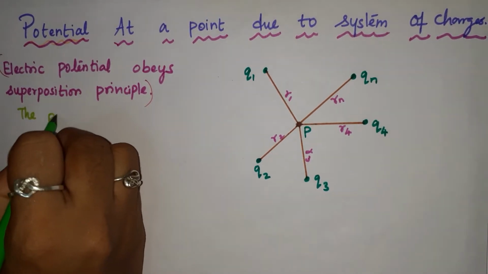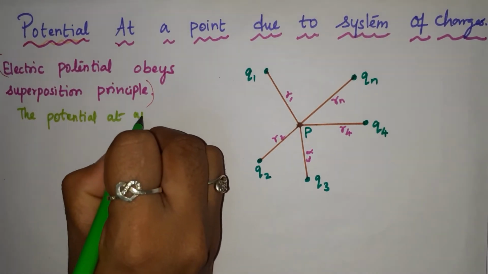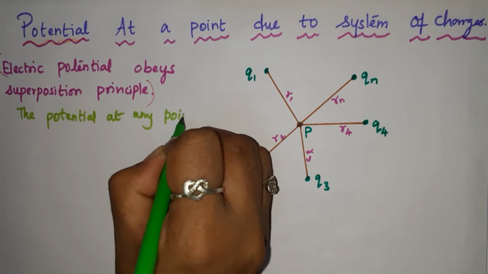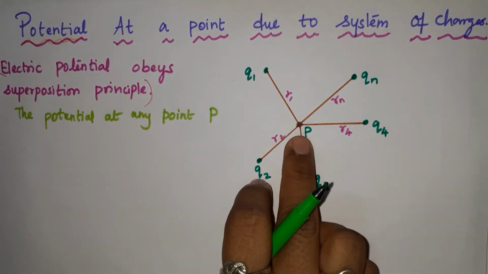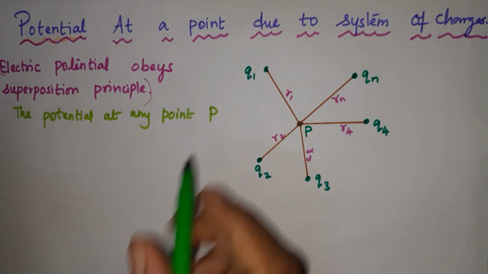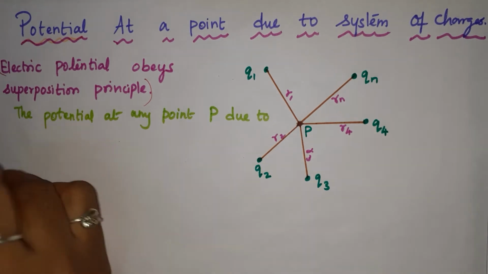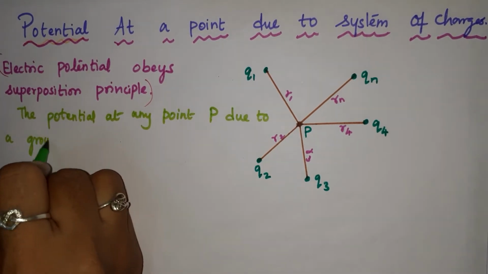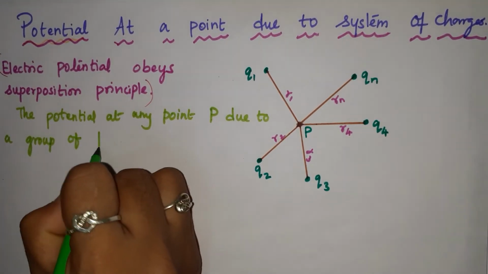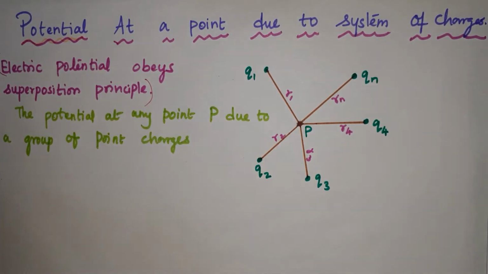From this, we are taking the potential at any point P due to a group of point charges. What all charges are present here?